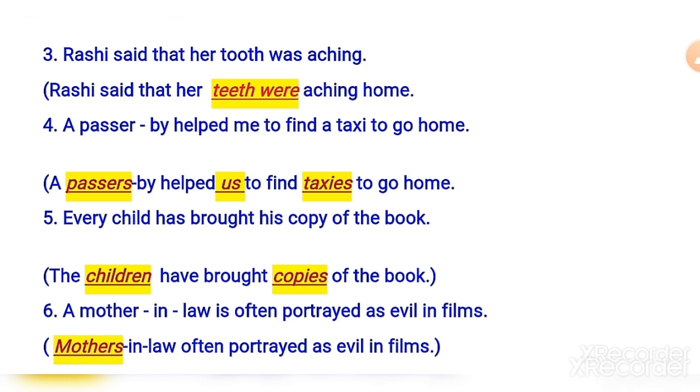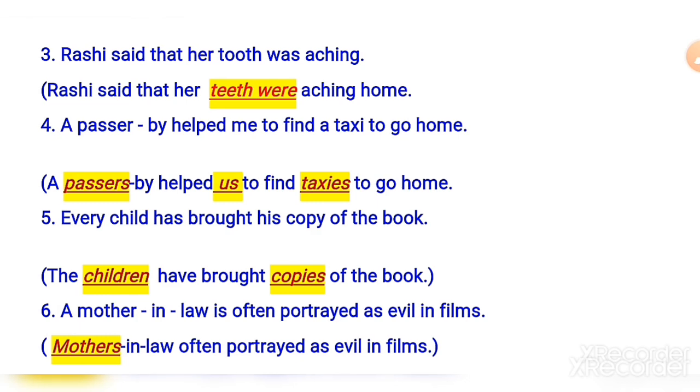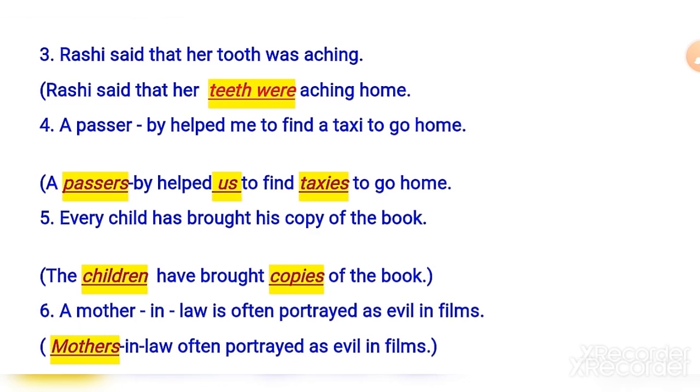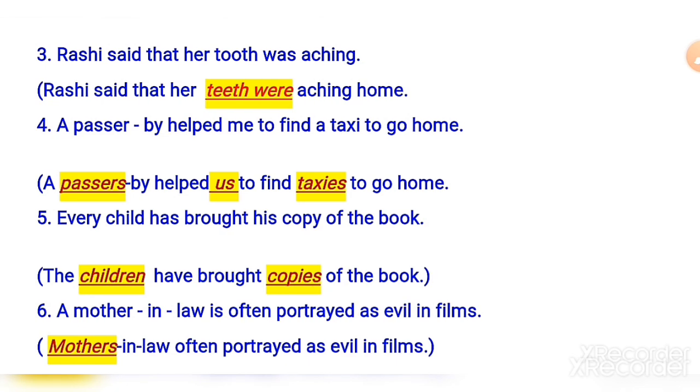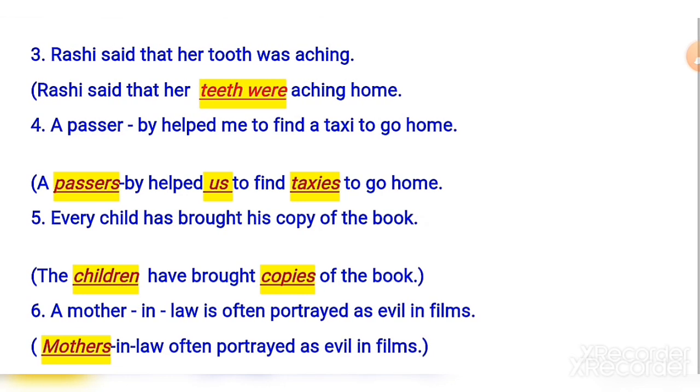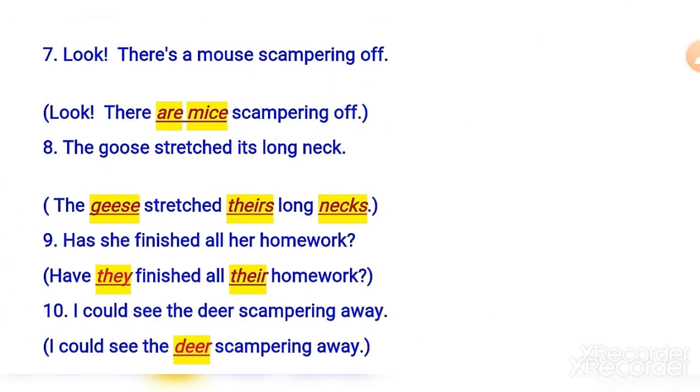Number 5, every child has brought his copy of the book. Answer will be: the children have brought copies of the book. Number 6, a mother-in-law is often portrayed as evil in films. Answer will be: mothers-in-law are often portrayed as evil in films. Number 7, look, there's a mouse scraping up. Answer will be: look, there are mice scraping off.